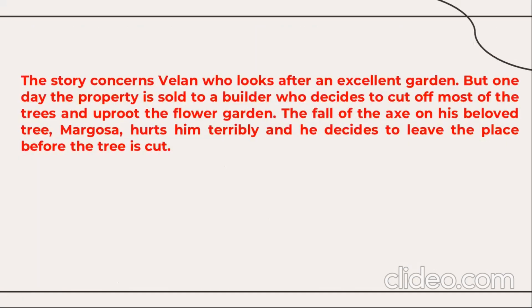The story concerns Velen, who looks after an excellent garden, but one day the property is sold to a builder who decides to cut off most of the trees and uproot the flower garden. The fall of the axe on his beloved tree Margosa hurts him terribly, and he decides to leave the place before the tree is cut.